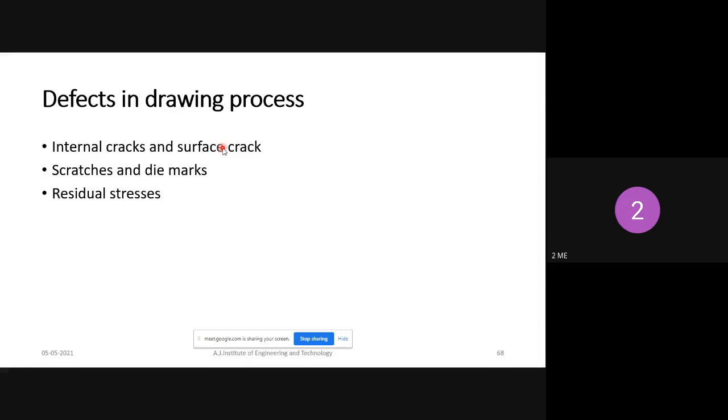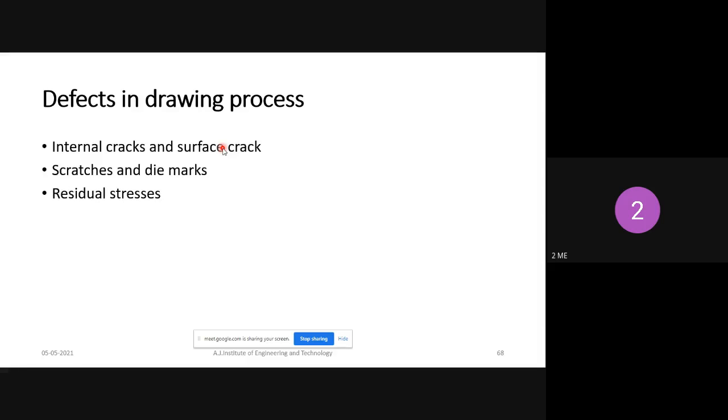Next one is residual stresses. Proper heating should be there in the metal, otherwise stress will develop in the workpiece. Because of that stress, the metal will deform unevenly, and sometimes the drawn metal may fracture. So proper temperature and proper heating should be there in the metal before the drawing operation to avoid residual stresses.